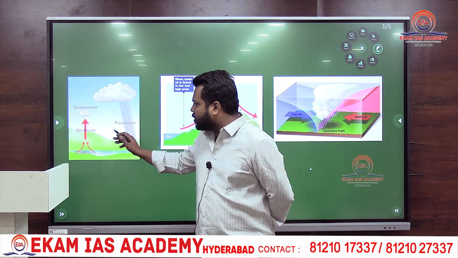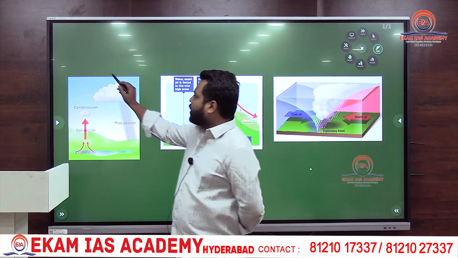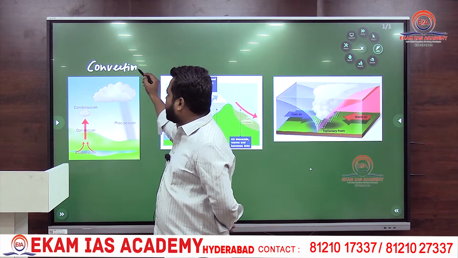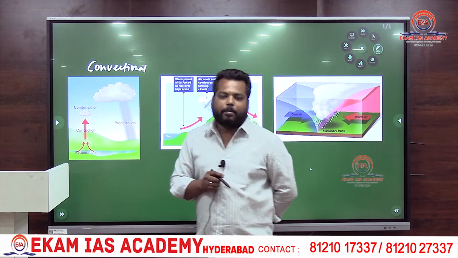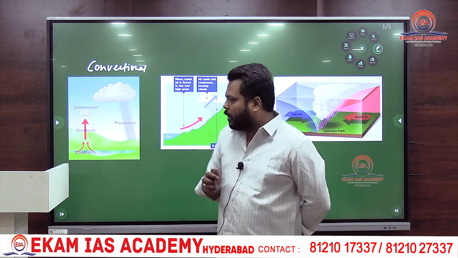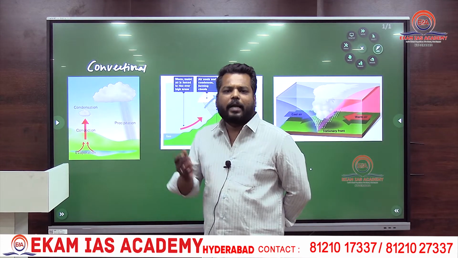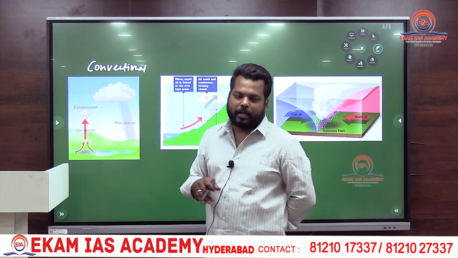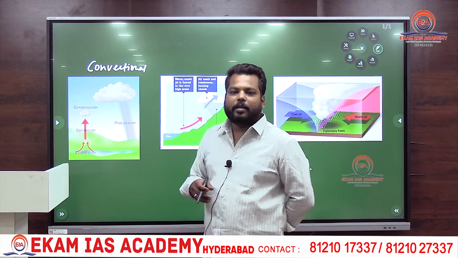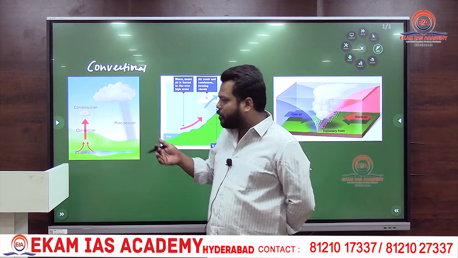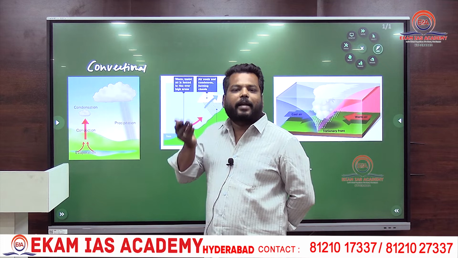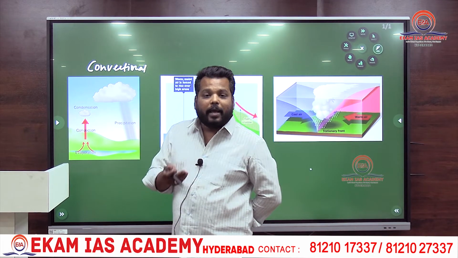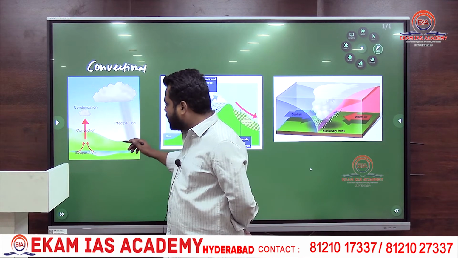In that, the first type of rainfall, if you see, is convectional rainfall. So what do you mean by convectional rainfall? In any region, whenever intense insolation falls, that particular region would be heated, and slowly that body acts as a radiating body, and from that region, the warm air masses which are present start rising upwards.